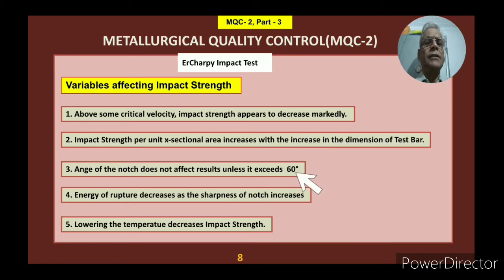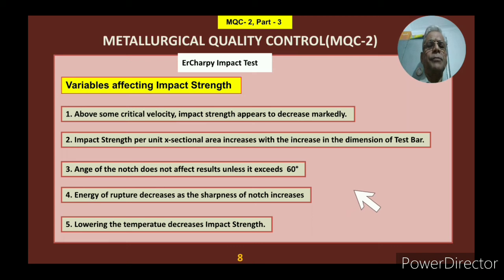Then the third is that the angle of the notch does not affect the result unless it exceeds 60 degrees. It means that the angle of the notch, whether it was 45 degree, if you go slightly higher also, it will not affect unless it goes more than 60 degree. So this also you have to take care.